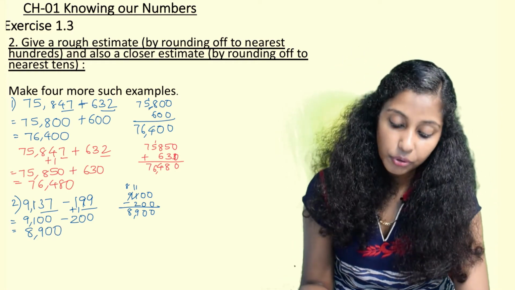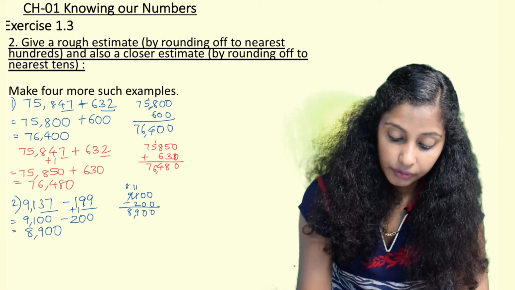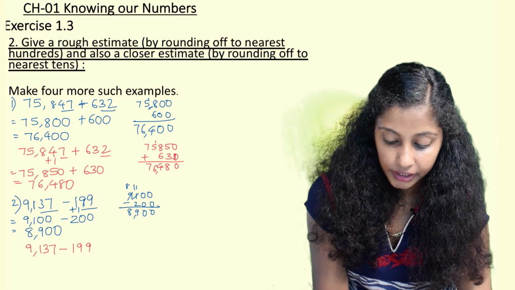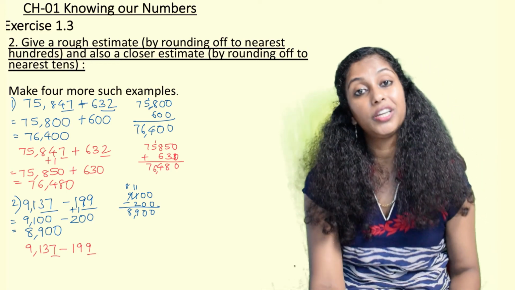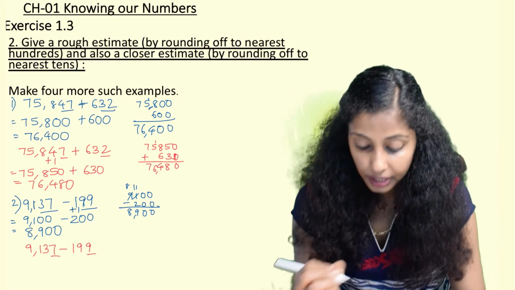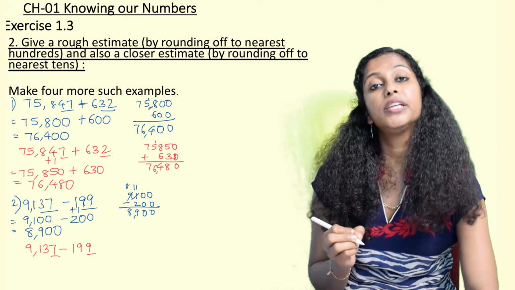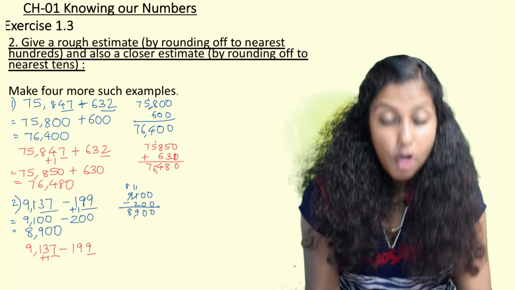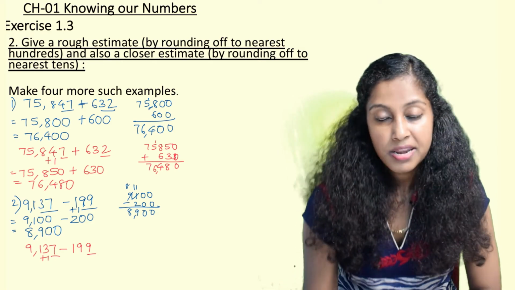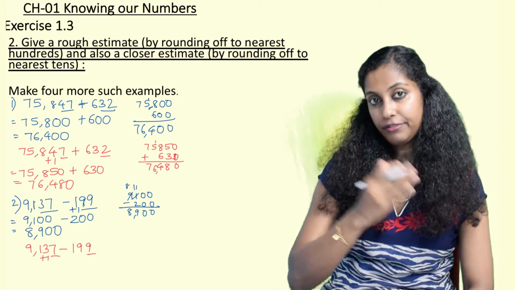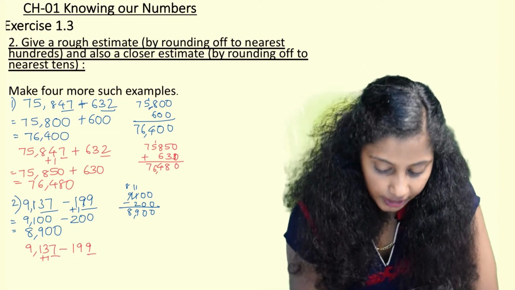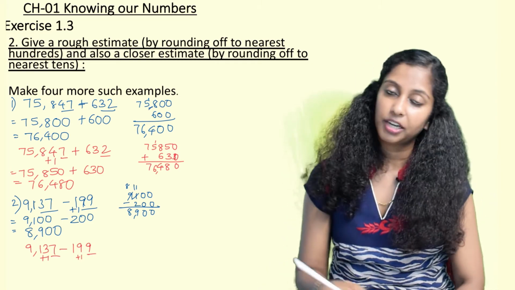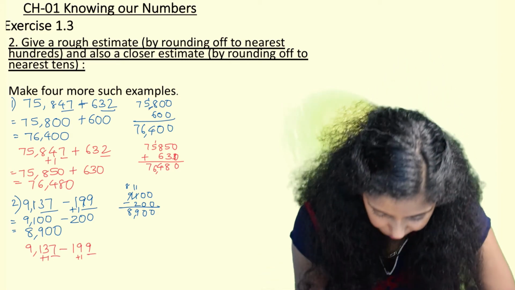Now rounding off to the nearest tens, for that we write the same question again. And then after writing the question again, we are rounding off to the nearest tens. So we underline the ones digit. 7 is in the range of 5 to 9, hence 3 tens becomes 4 tens. 9 is in the range of 5 to 9, hence this 19 tens becomes, to the next tens, 20 tens.